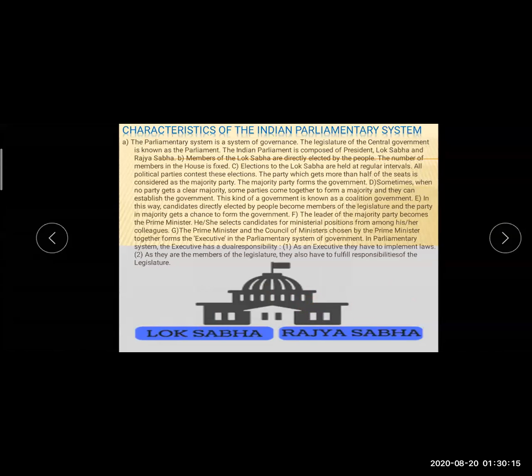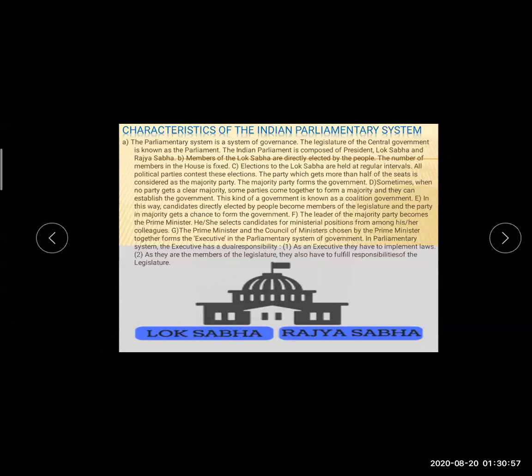Underline it, students, and very carefully: the Indian parliament is composed of, that is, it includes the President, Lok Sabha and Rajya Sabha. If in the exam I ask how the Indian parliament is composed, which things are necessary for the composition of the Indian parliament, then your answer should be President, Lok Sabha and Rajya Sabha. Students, please underline if you have your own textbook.